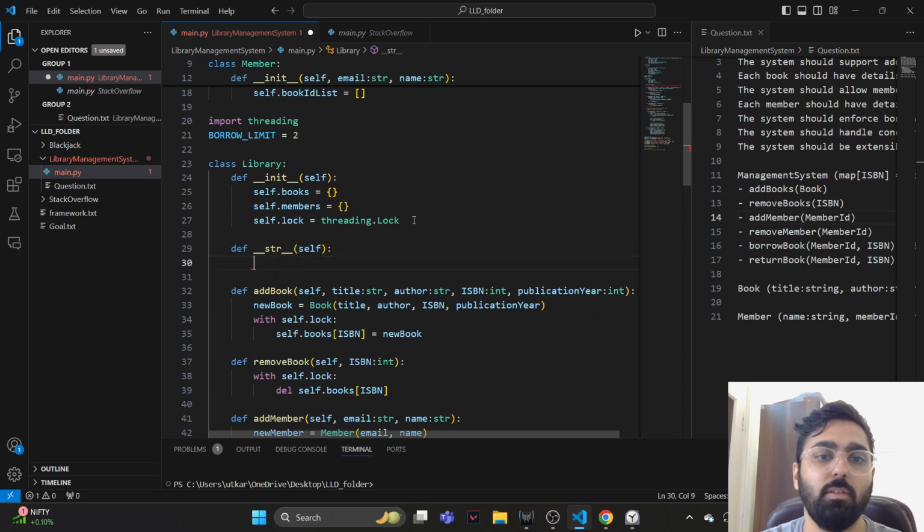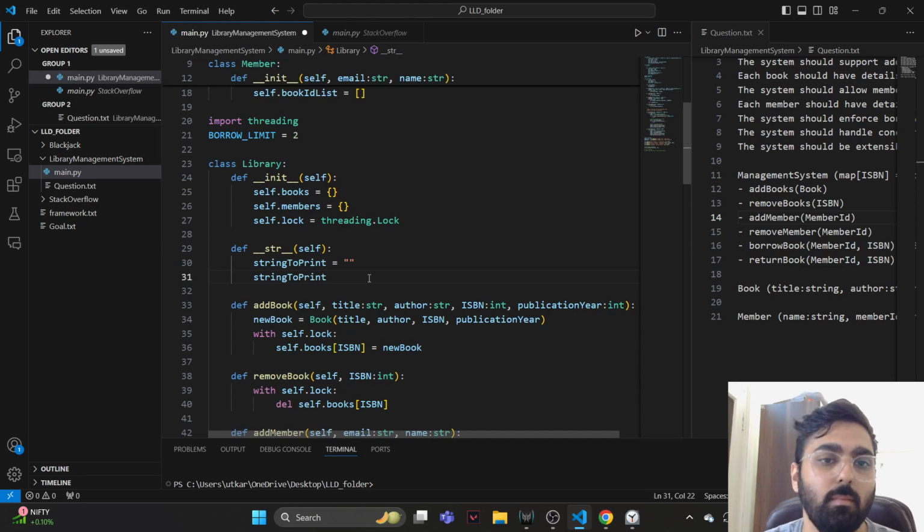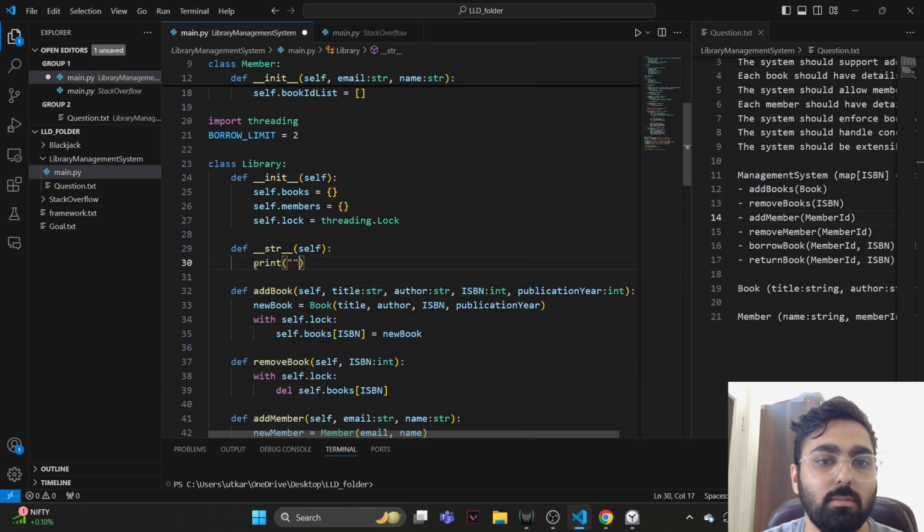the toString function, and let's just do a string to print, or maybe we'll just print it out. Yeah, it's okay. For now, we'll just print it out.